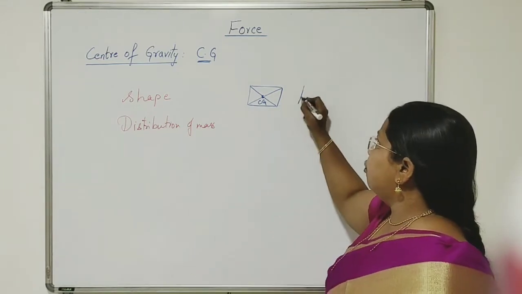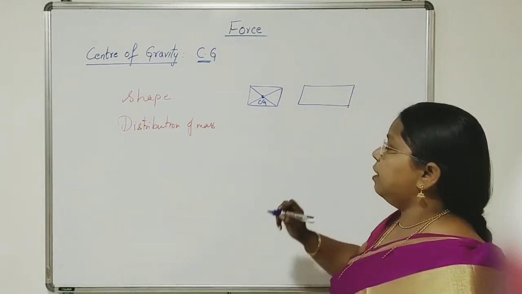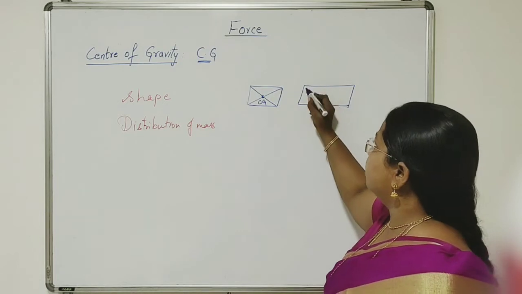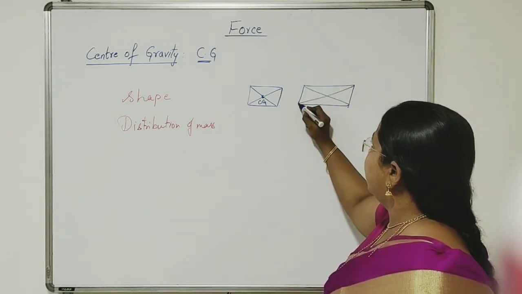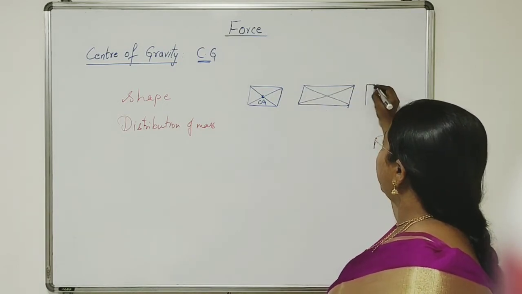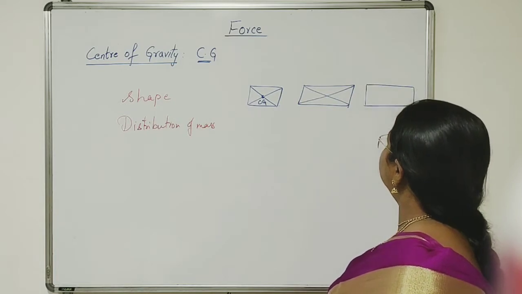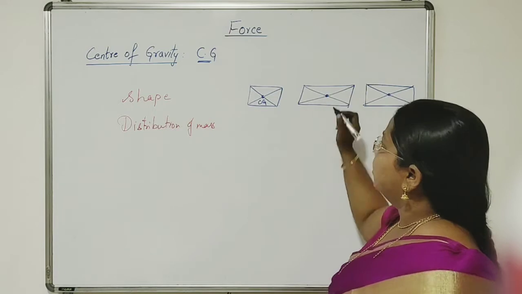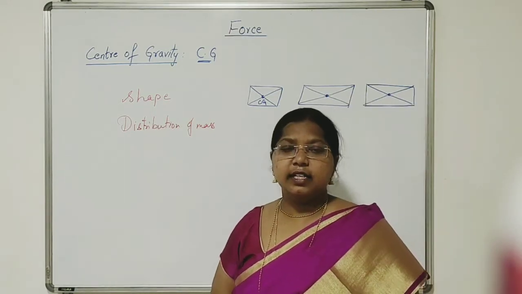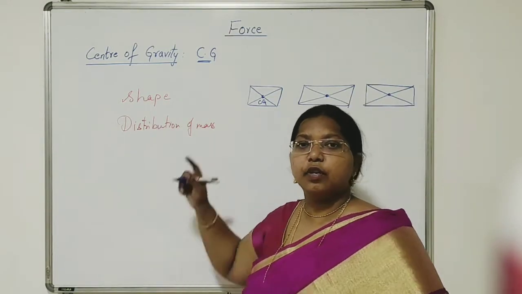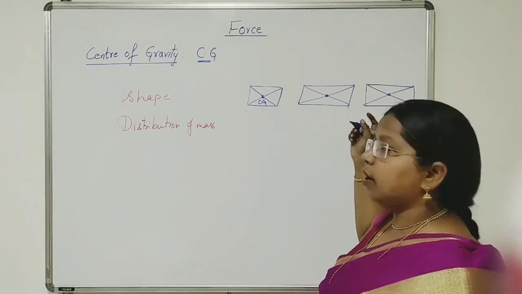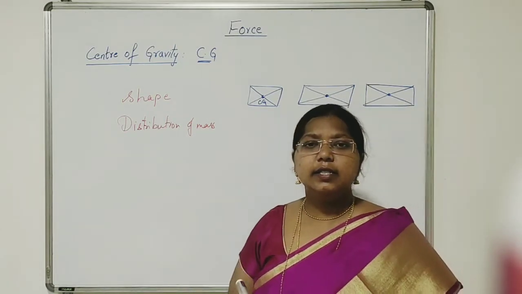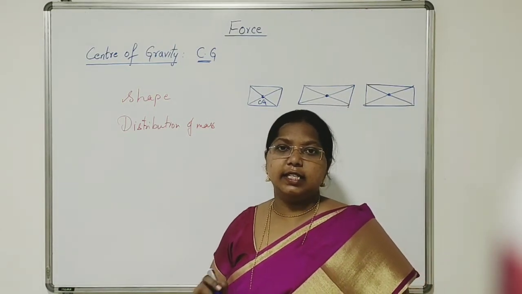Now let us see for a parallelogram. Same in the case of a rectangle also. Rectangle, parallelogram, all these will have the center of gravity at the point where the diagonals intersect. So the center of gravity for a square, parallelogram or rectangle is the point where the diagonals intersect.